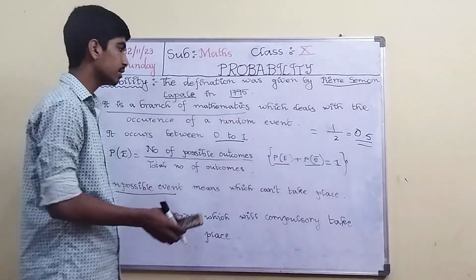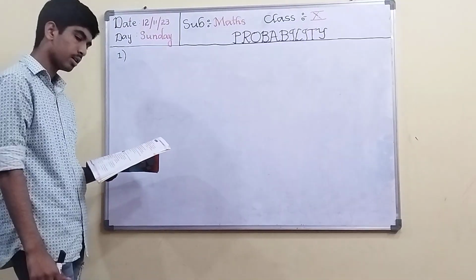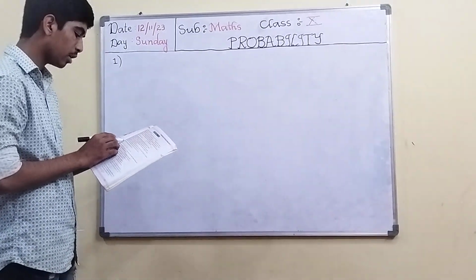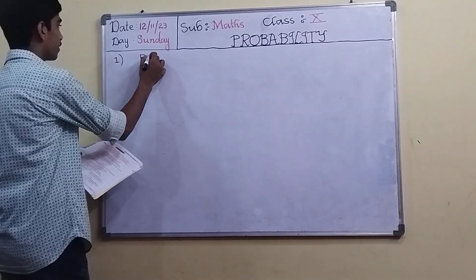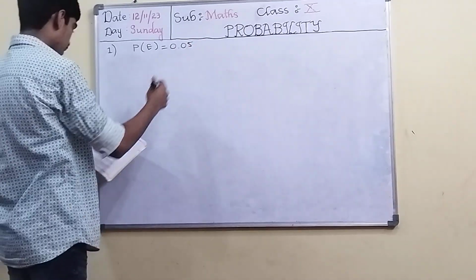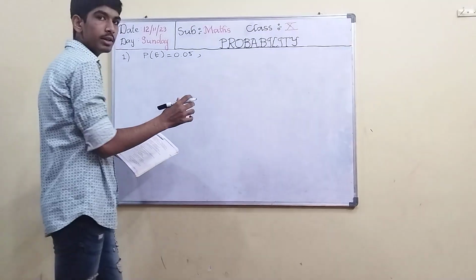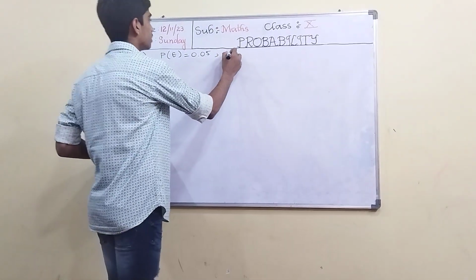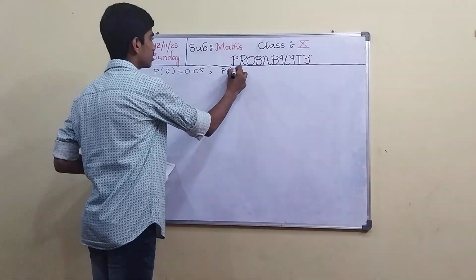Now I will explain the problems. Here the first question is: if P of E is equal to 0.05, P of E is given as 0.05, find the value of not E. Not E means P of E bar. P of E bar is not E.